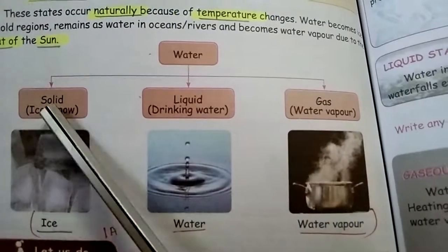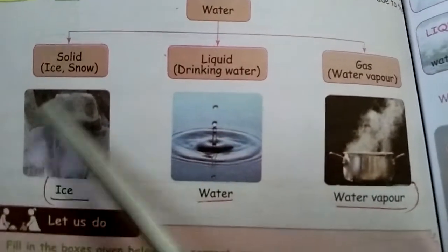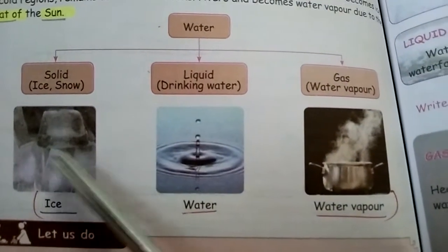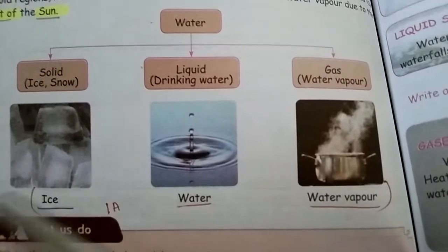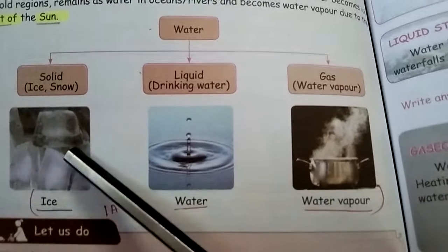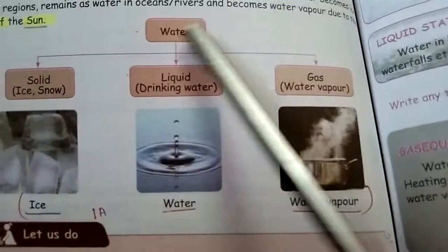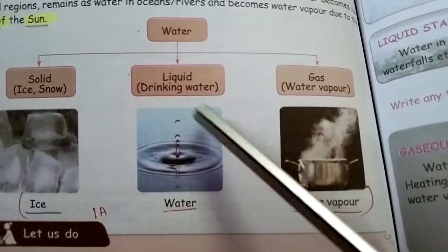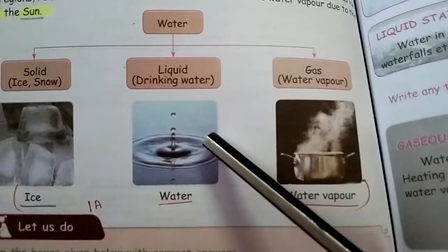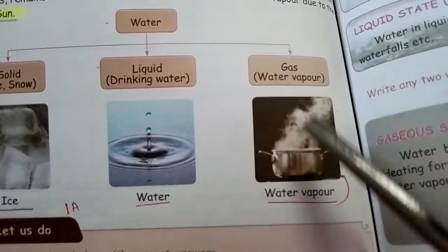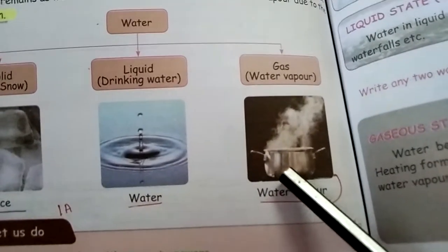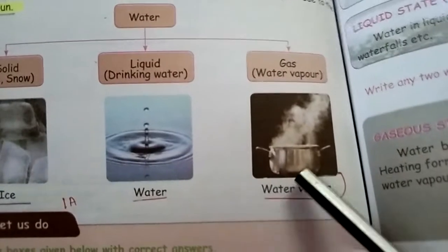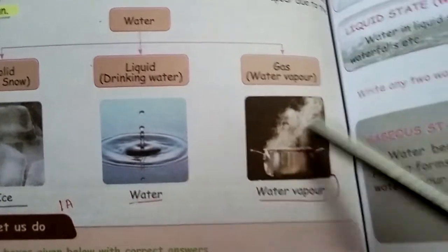See, first one is solid. Look at this. You all know the ice cube, right? In the freezer, you keep ice cubes made using water. So, once we reduce the temperature, it will become ice or snow. But it's water. Next, the liquid form, it's drinking water. See, this is the gaseous form. That is water vapor. If we forget to switch off the stove, all the water will convert to gas form.